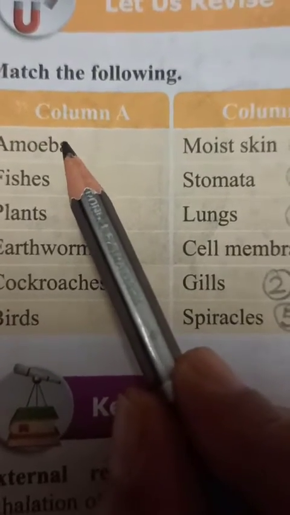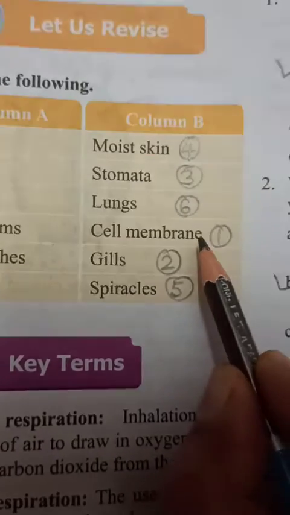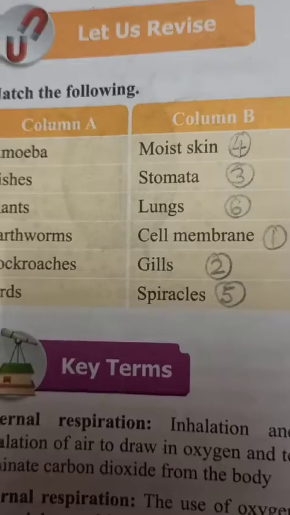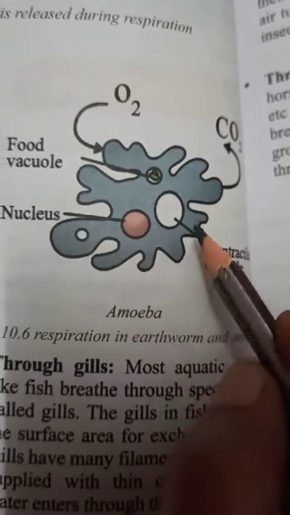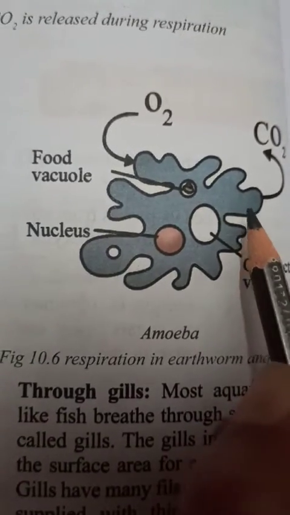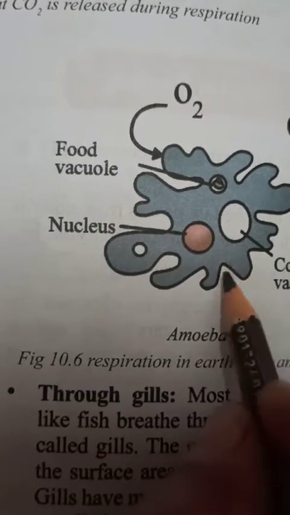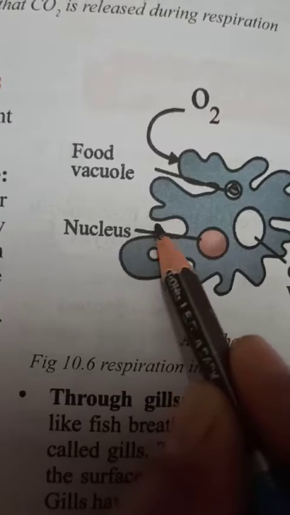Amoeba. Children, amoeba performs respiration with the help of cell membrane. I have explained to you, in case of amoeba, its structure is very simple, and it is made up of a single cell. So amoebae perform respiration through the cell membrane.